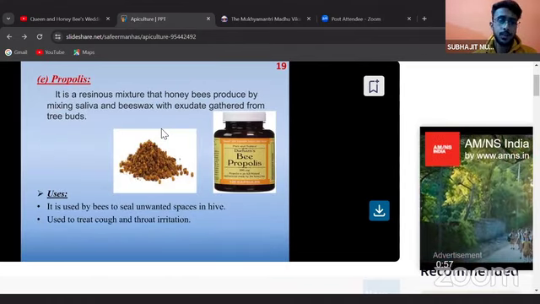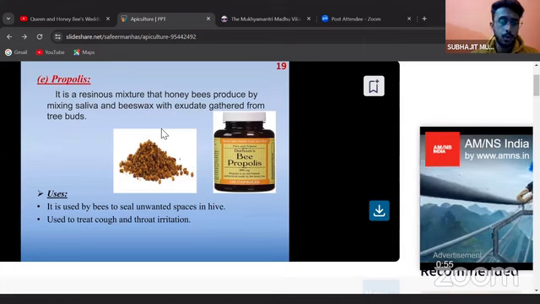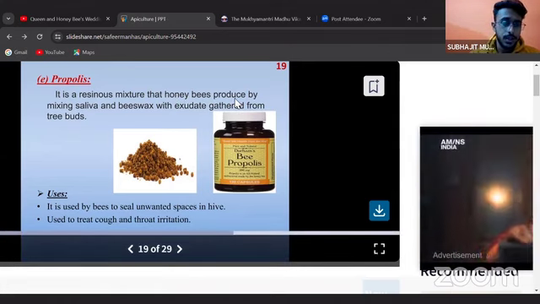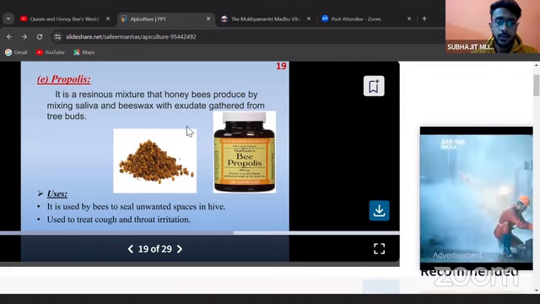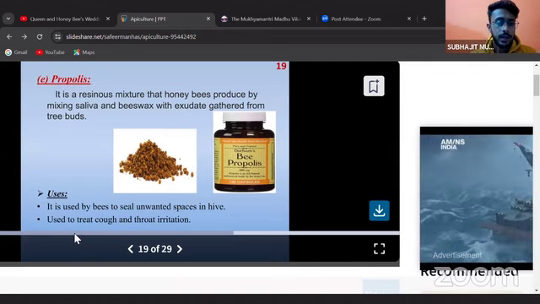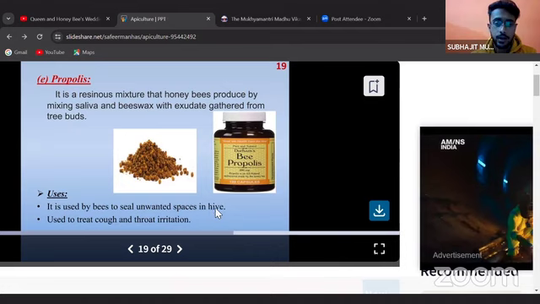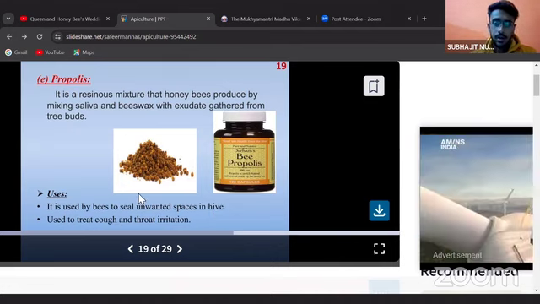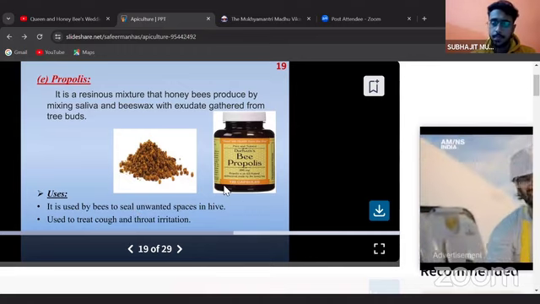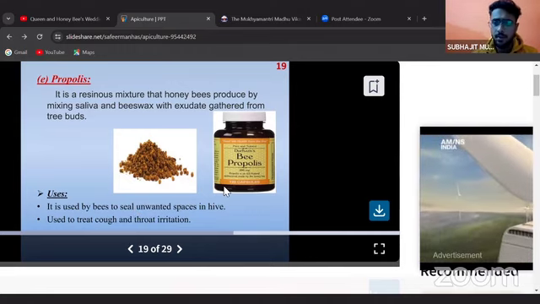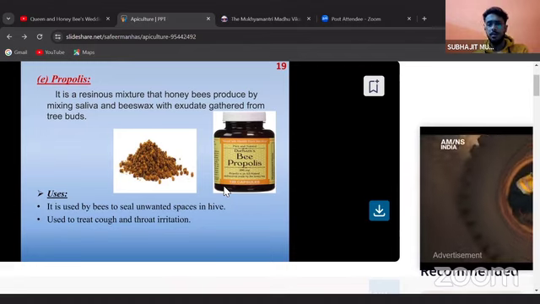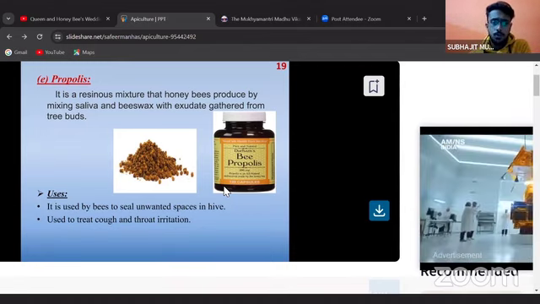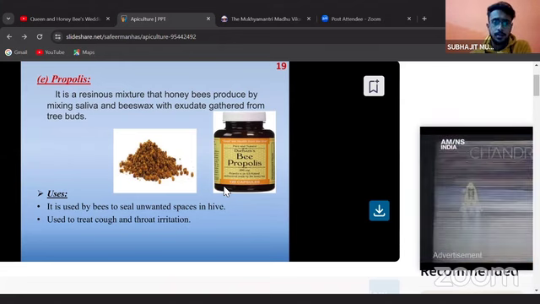Propolis. It is a resinous mixture, also known as honeybee glue, which the honeybee produces by mixing saliva and beeswax with exudate gathered from tree buds. It is used by the bees to seal unwanted spaces in beehives, and is also used in the curing of cough and throat infection. Maximally, the honeybee products are used in treating diseases and for other medicinal properties, and are also used in the cosmetic industries, and are very useful in treating diseases to an extent.